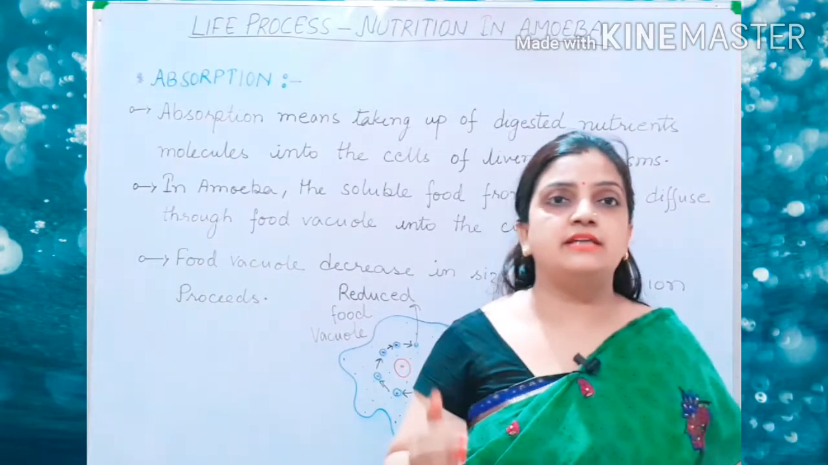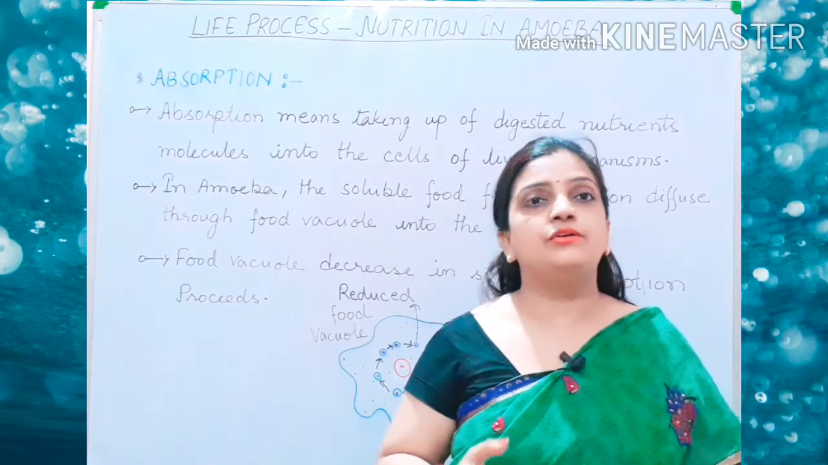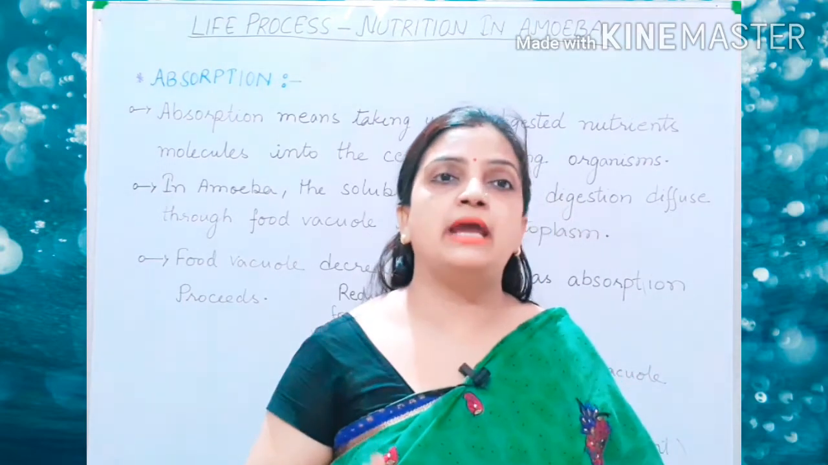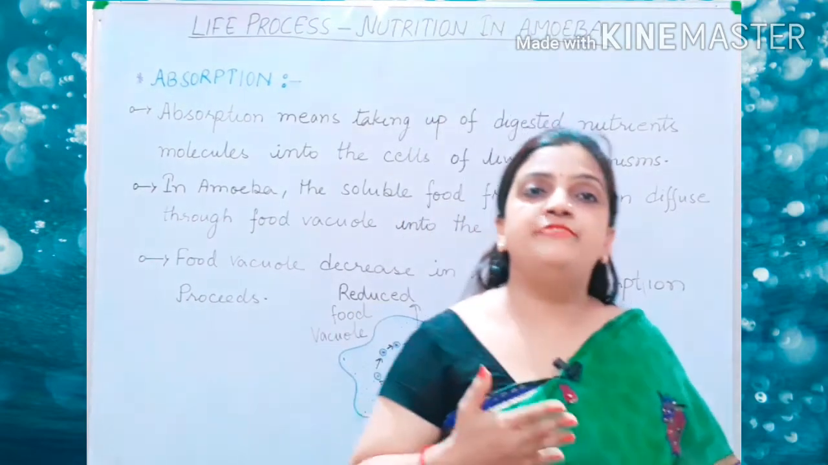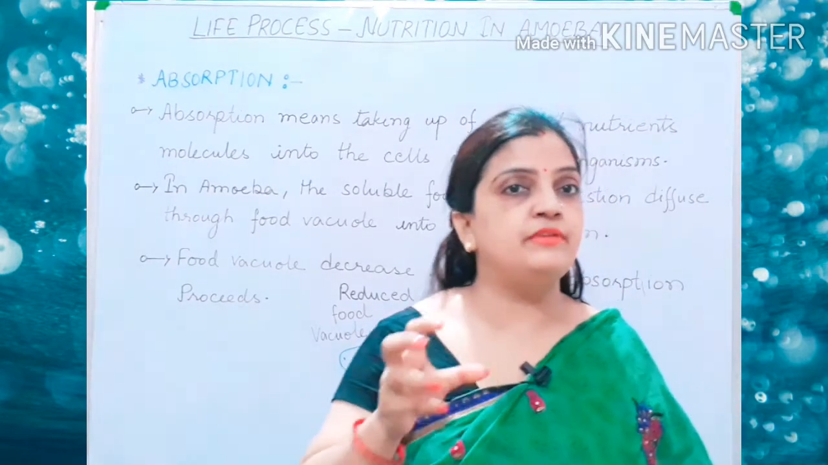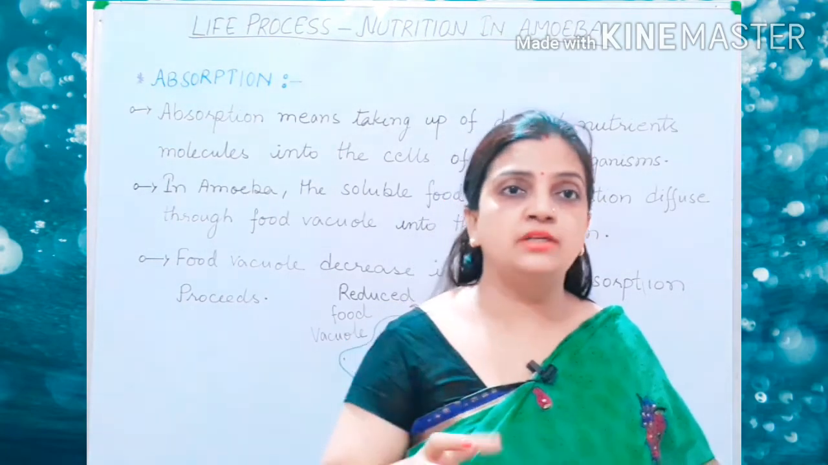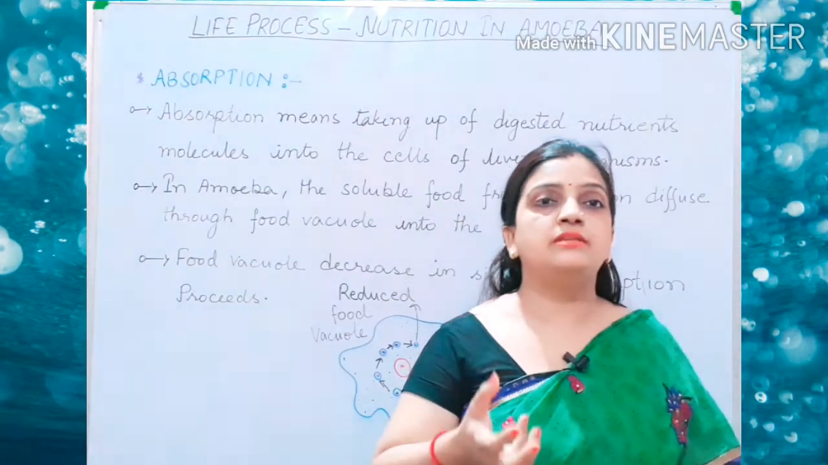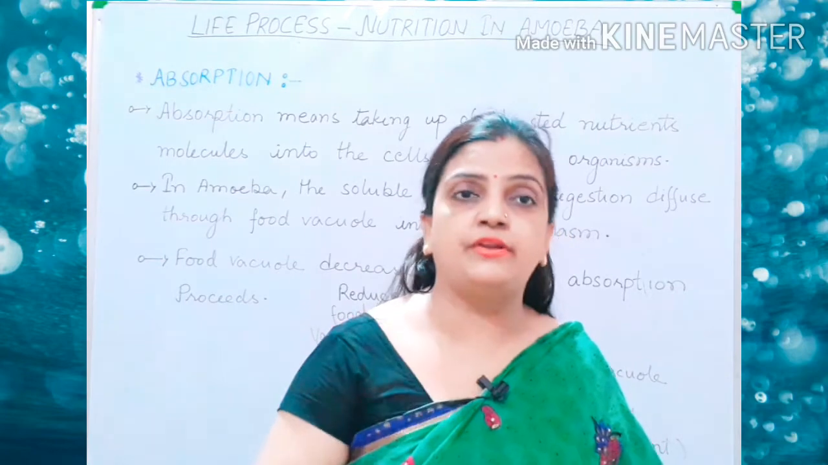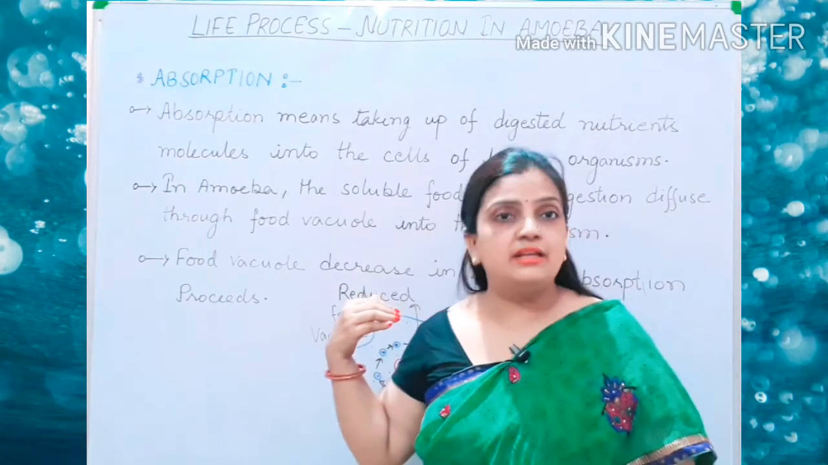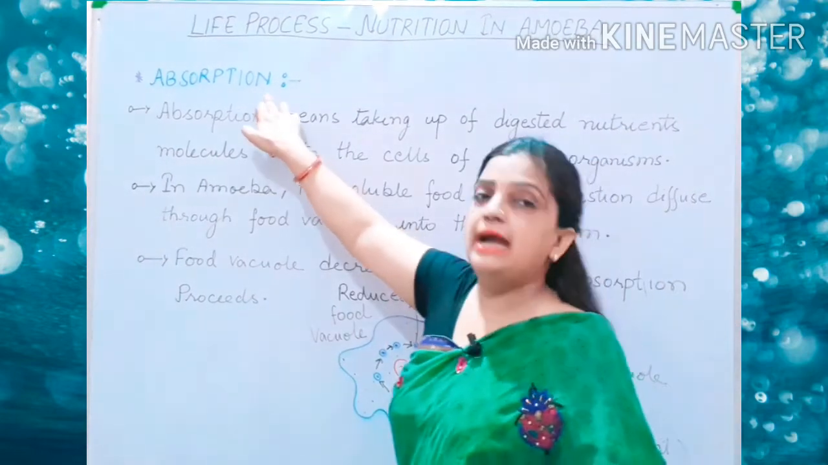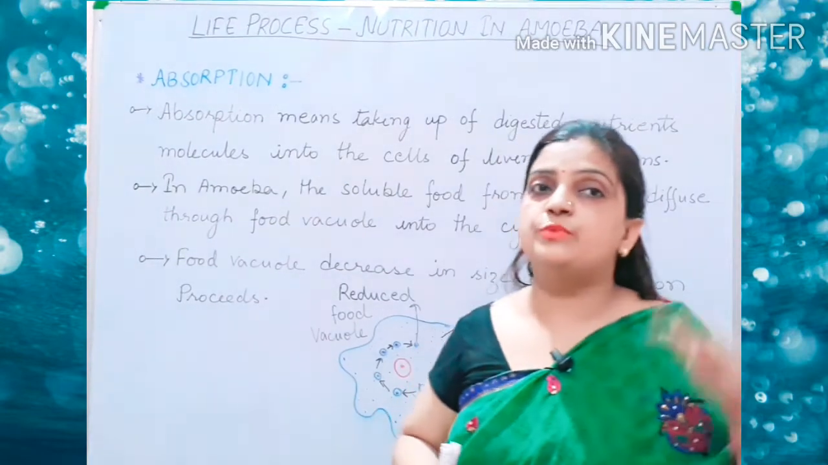Children, till now in the digestion process we have studied that your complex food materials were broken down into simple food materials with the help of enzymes under various steps of chemical reactions. Now, the simple food molecules which have formed, the nutrients which have formed during the process of digestion, those digested nutrients are going to be utilized by the cells of the living organism in the process of absorption.